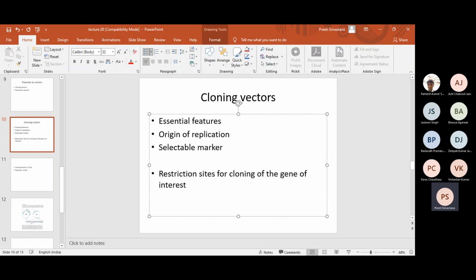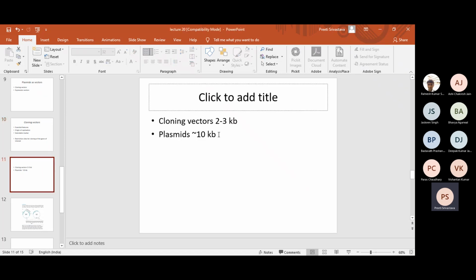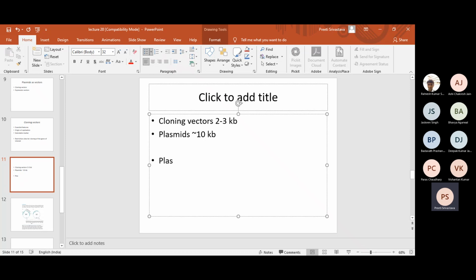The reason we use the word selectable marker is because once we put this plasmid inside the cell, once the plasmid is introduced, there should be a way of selecting the cells which have taken up the plasmid or which have not taken up the plasmid. Plasmid free cell versus plasmid containing cell. Is it clear? So how can we identify a cell which has taken up a plasmid versus a cell which has not taken up a plasmid?